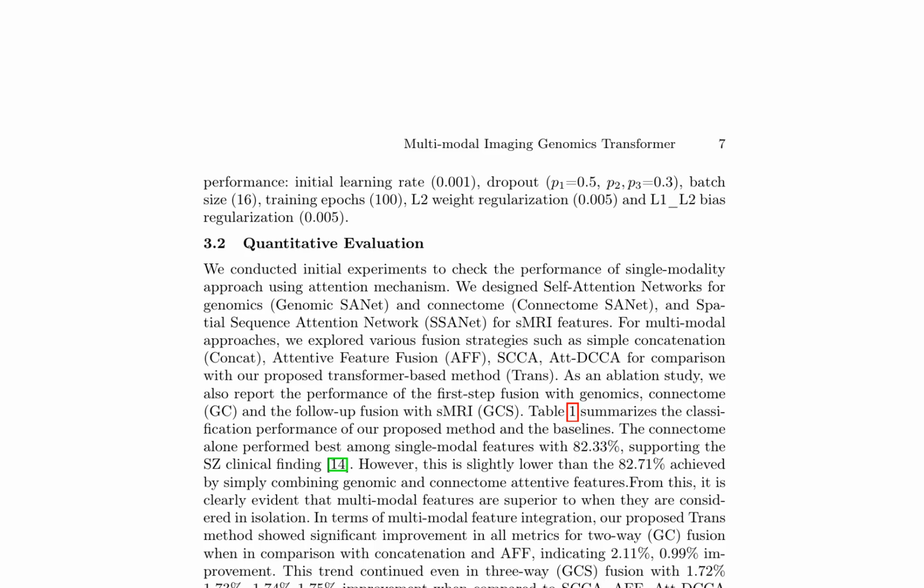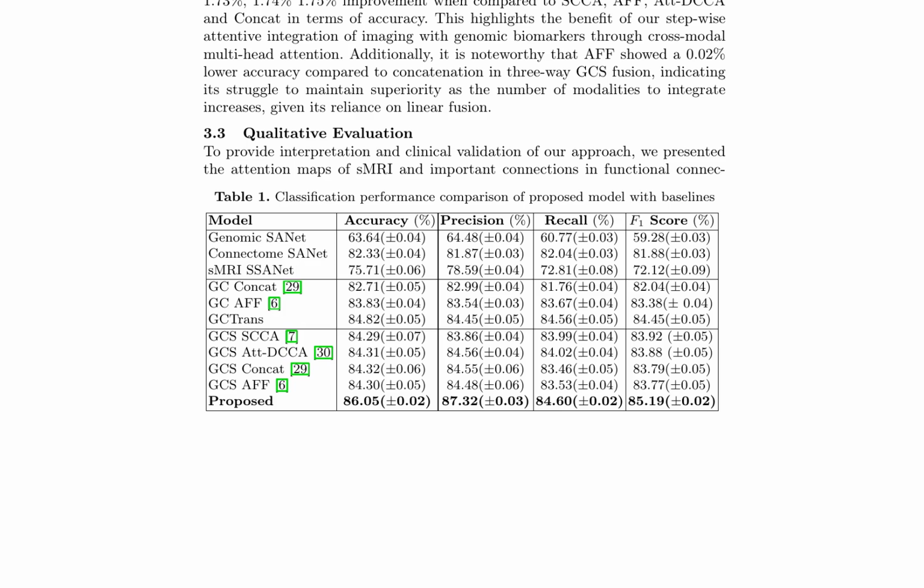The model's performance is compared with various baselines, including single-modality approaches using attention mechanisms, such as genomic SANET, connectome SANET, and spatial sequence attention network, SSANet. The results show that the connectome alone achieves the best performance among single-modal features with 82.33% accuracy, supporting the clinical finding that connectome is a crucial biomarker for schizophrenia, SZ. However, combining genomic and connectome attentive features yields a higher accuracy of 82.71%.